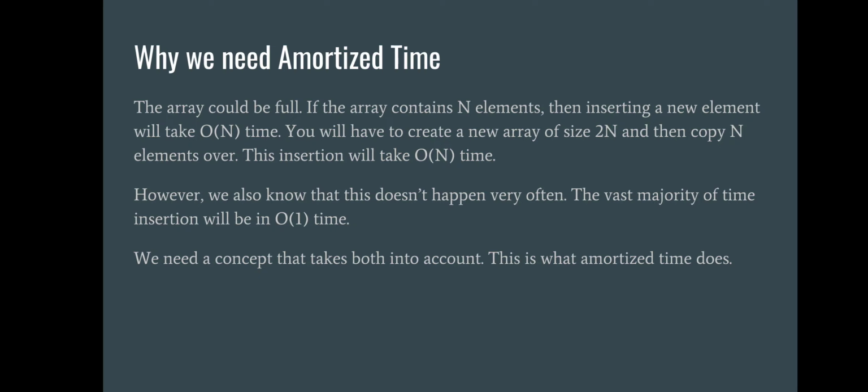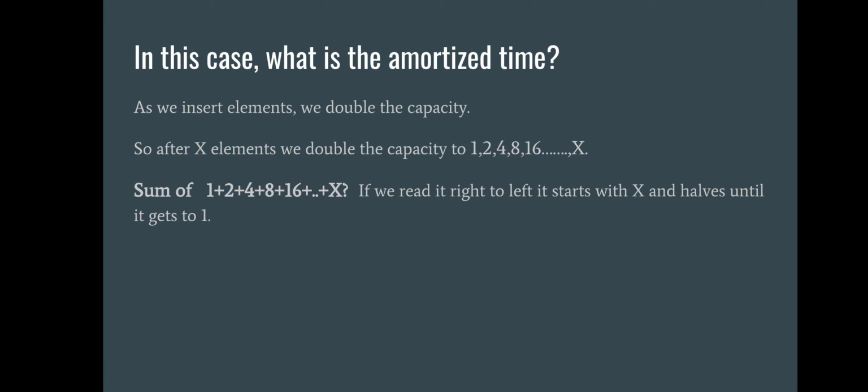Like here, when the array is full, what are we doing? We are making a new array of size 2n, copying previous elements to the new array, and adding the new element after the last of the previous elements. This insertion will take O(n) time. So that's why we need amortized time here. So what is the time complexity that is basically known as amortized time? What will be the amortized time of this example?